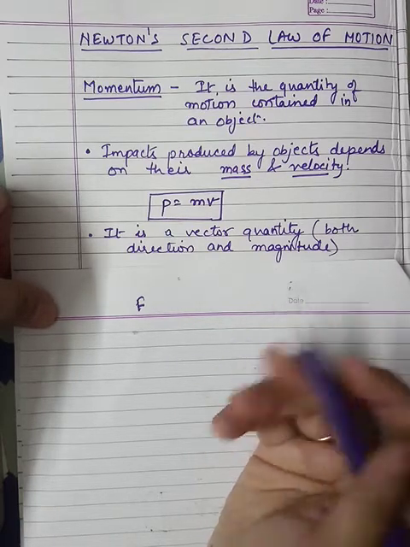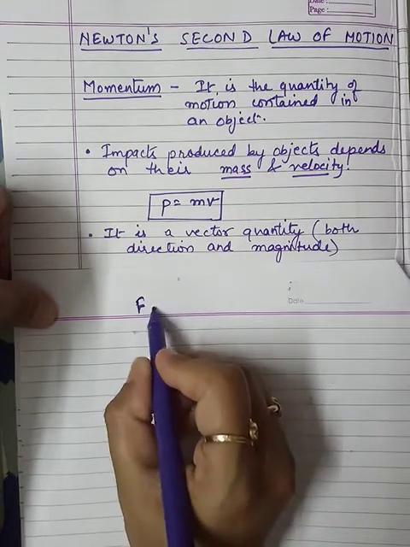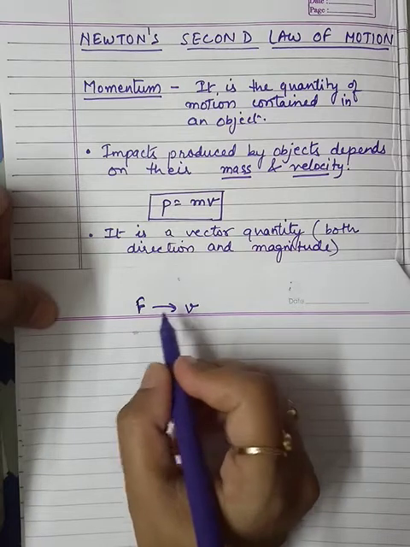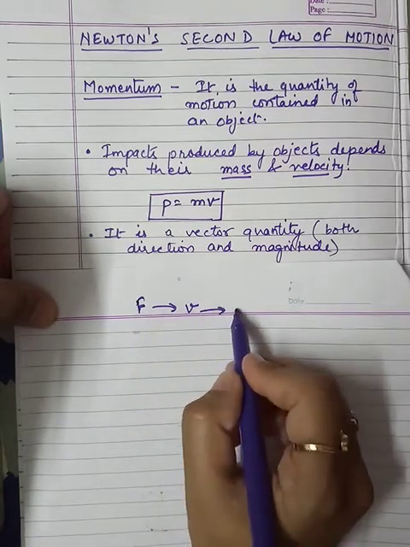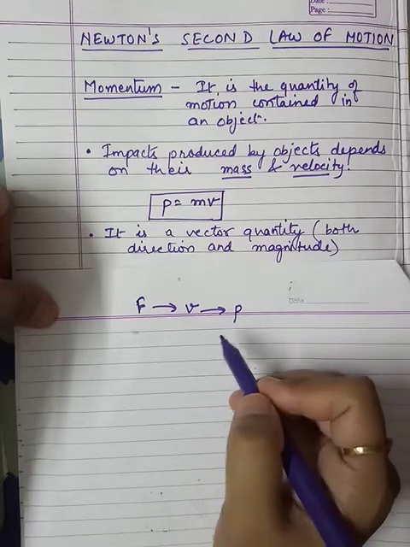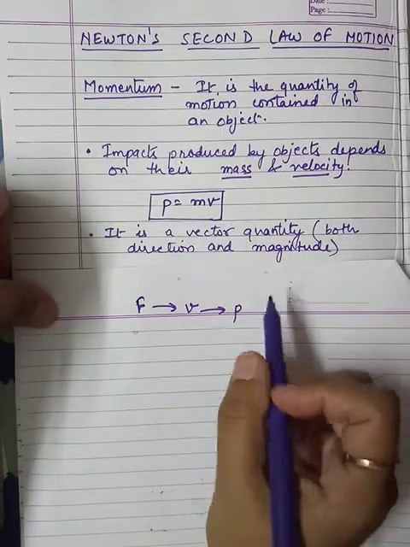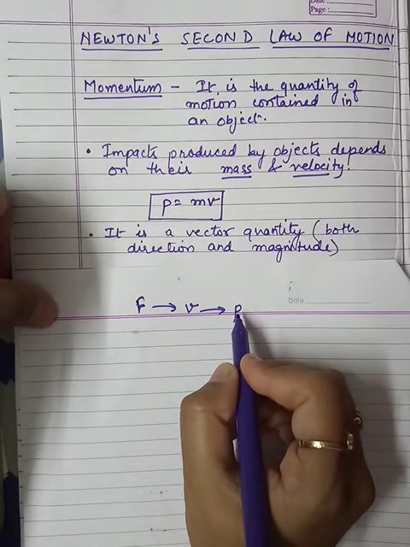Or we can change the state of any object. If the force F is applied to change the velocity of an object, then it means that force can change the momentum of an object also, because what is momentum? Momentum is mass into velocity.